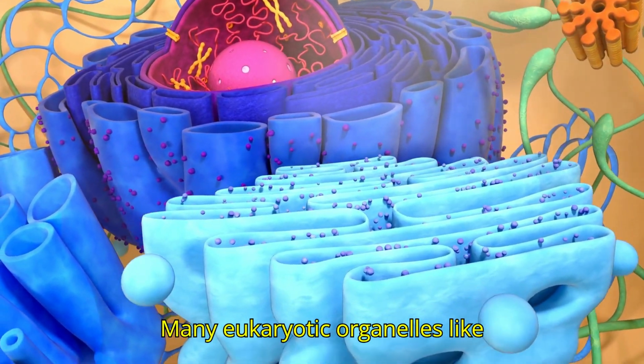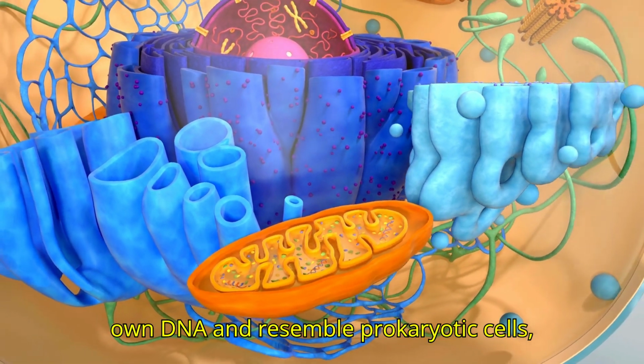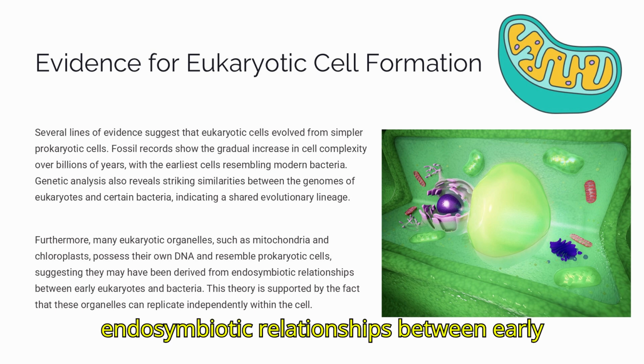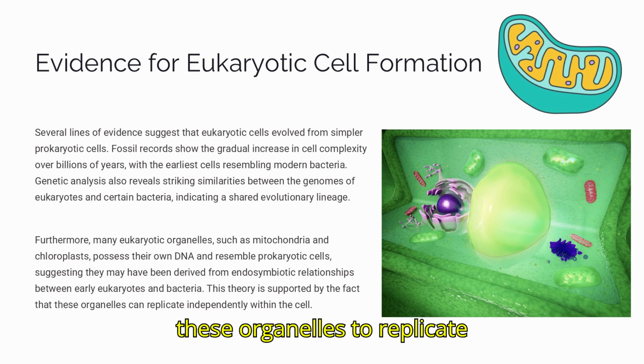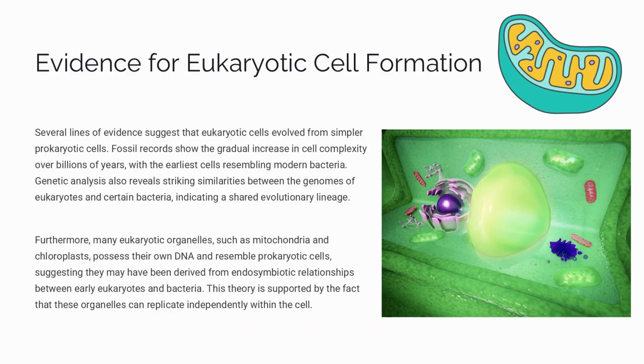Many eukaryotic organelles like mitochondria and chloroplasts have their own DNA and resemble prokaryotic cells, suggesting they may have originated from endosymbiotic relationships between early eukaryotes and bacteria. The ability of these organelles to replicate independently within the cell further supports this endosymbiotic theory.